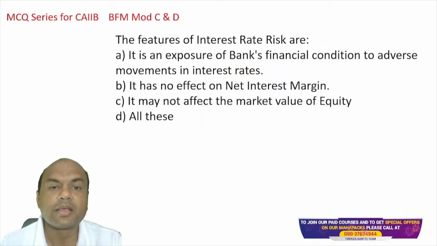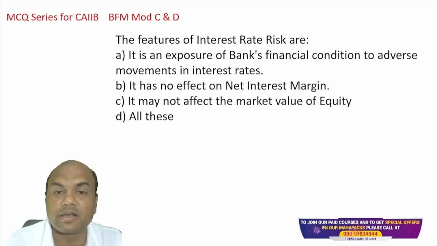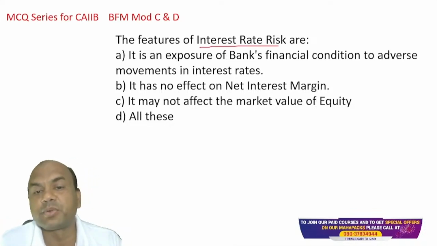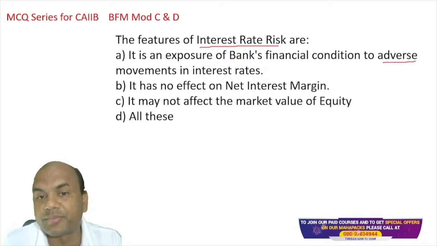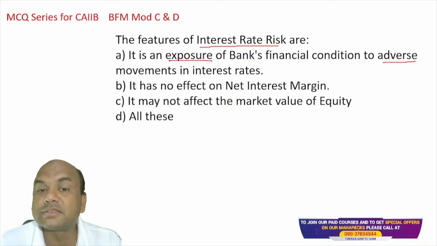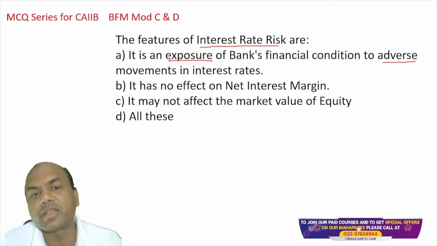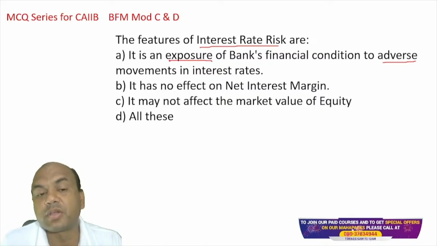Next one. The features of interest rate risk are: it is an exposure of the bank's financial condition to adverse movements in the interest rates. So exposure to adverse movement. If things are going against me, then it's an interest rate risk. Obviously, if the rate of interest is going against me, then it will be a risk. If it is going in my favor, then no risk, isn't it? It has no effect on NIM, net interest margin.